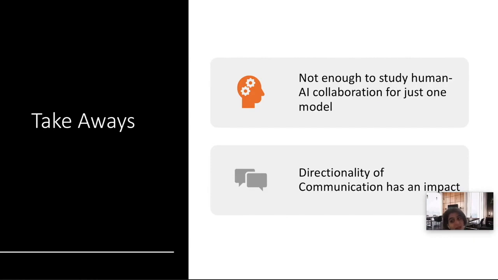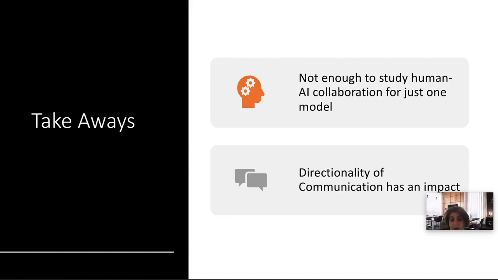Our results highlight that it's not enough to evaluate social perceptions with one AI model, as the results across all of our AI agents varied. A lot of researchers in the CHI community and researchers who are investigating the relationships between humans and AI might think that it's enough to investigate with one AI agent, but our results seem to suggest that it's important to investigate with various AI agents.